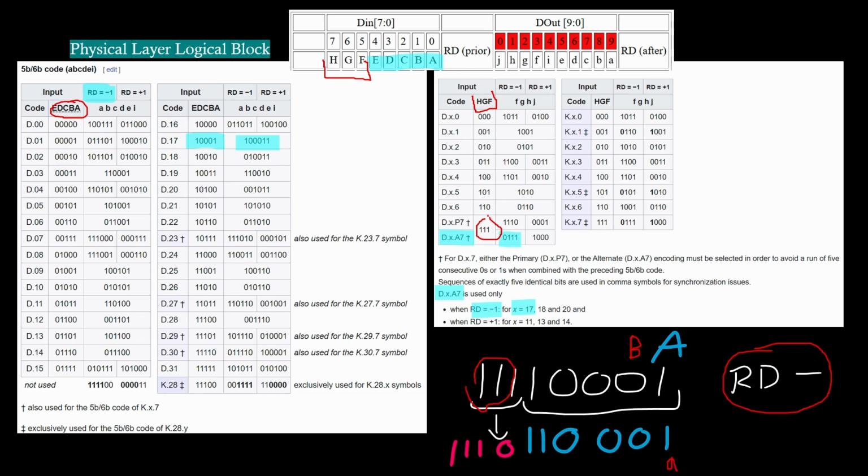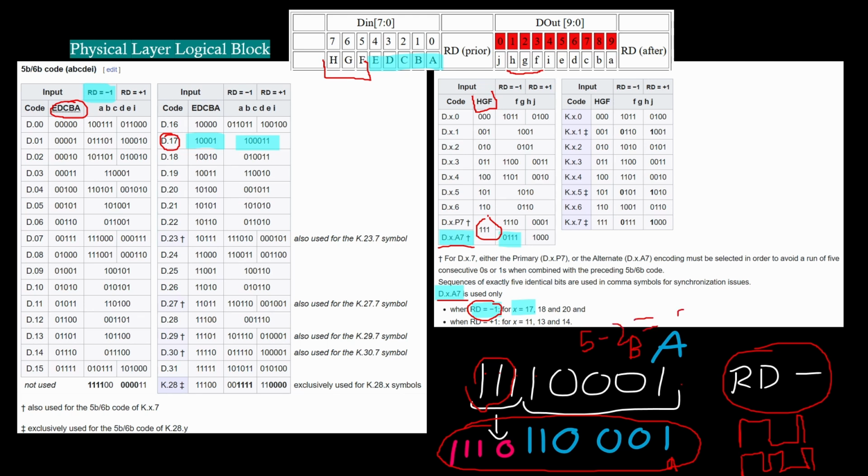I don't know. So assuming it's -1, and then X is 17 because right here is 17. So we can use the XA7, and the sequence is FGH. We have to flip it as well. So F0G111. Yeah, and this is the final sequence that we have. So originally we have something like this, and now we have this. But I'm not sure. Except in our case we have 1, 2, 3, 4, 5. 5 minus 2 is 2. Yep. Maybe there's something wrong.